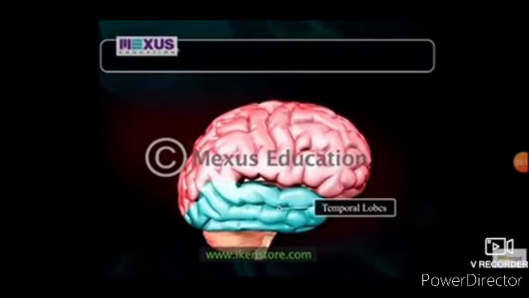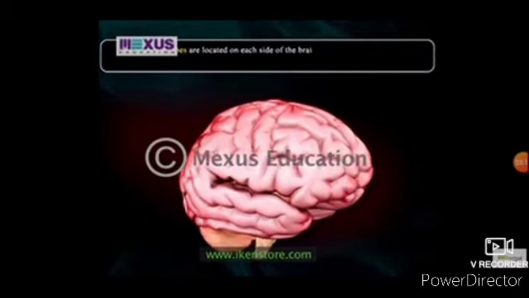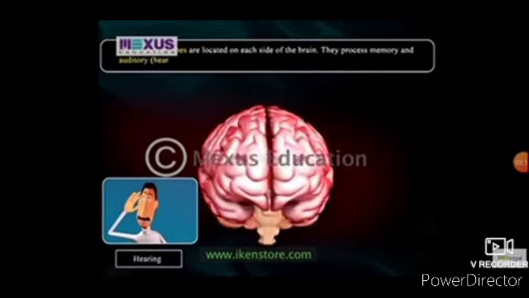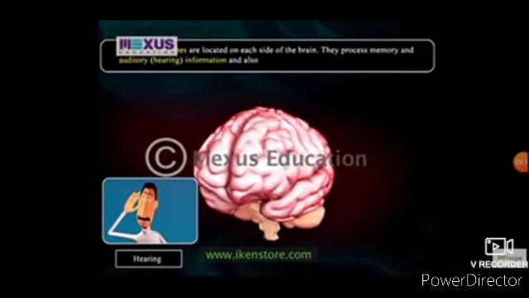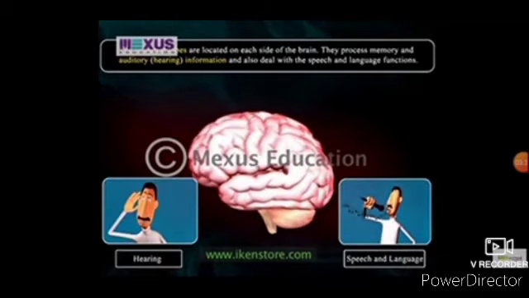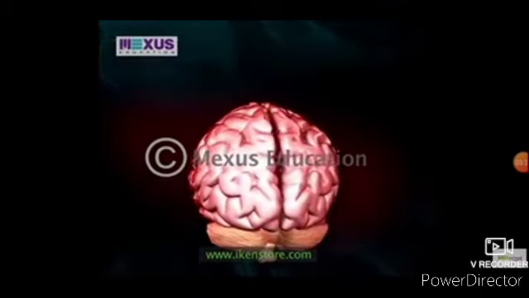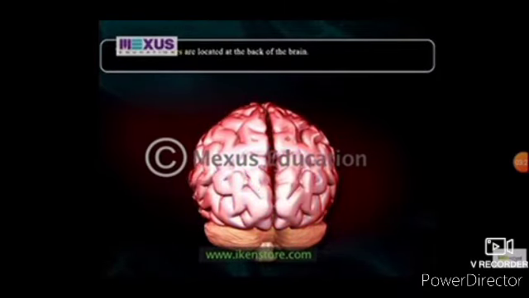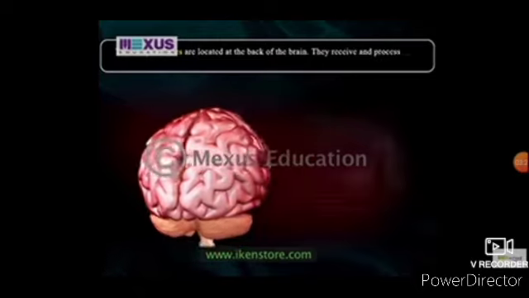The temporal lobes are located on each side of the brain. They process memory and auditory, that is hearing, information, and also deal with speech and language functions. The occipital lobes are located at the back of the brain. They receive and process visual information.